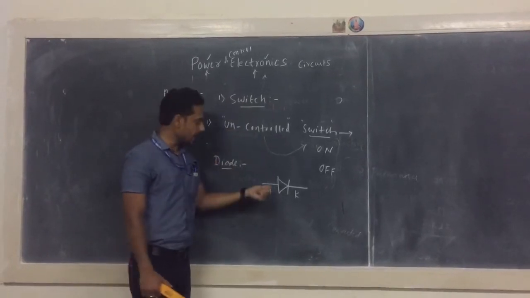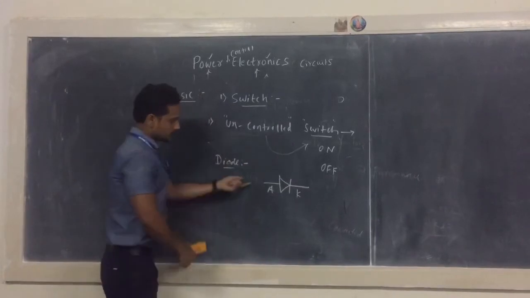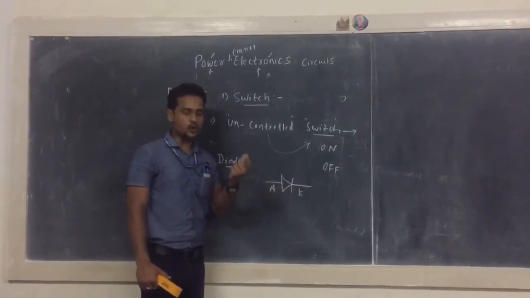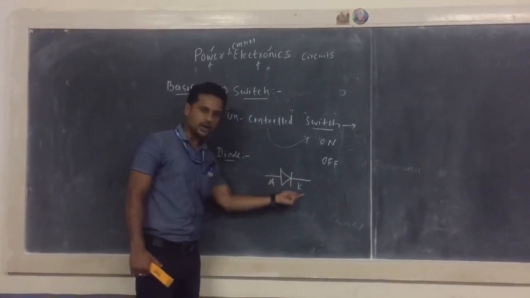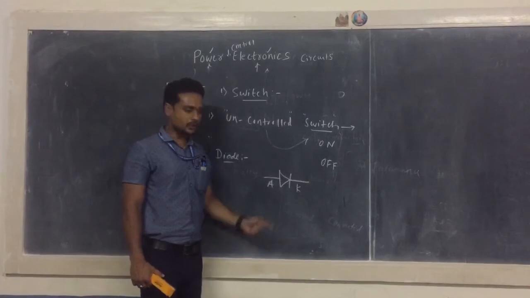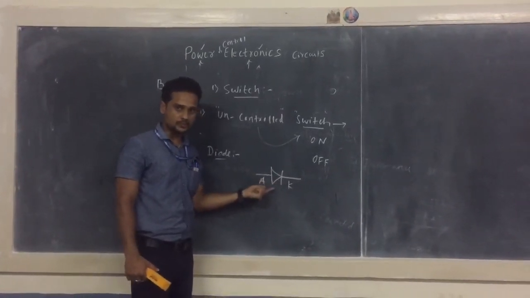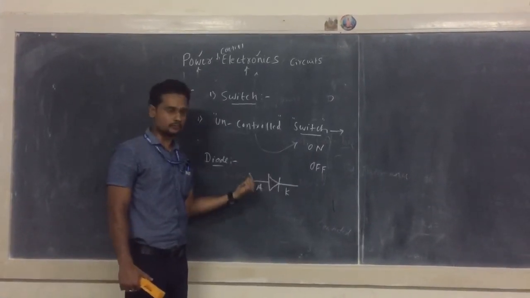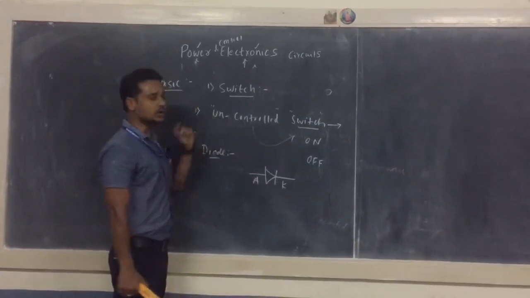Now how it acts as an uncontrolled switch, that is the question here. The operation of this diode, or the switch, depends upon the amount of voltage applied across it and the amount of current flowing through it. Depending on the voltage and current flowing through this circuit, this diode or switch will either be turned on or turned off. Now let us justify how this diode acts as an uncontrolled switch.